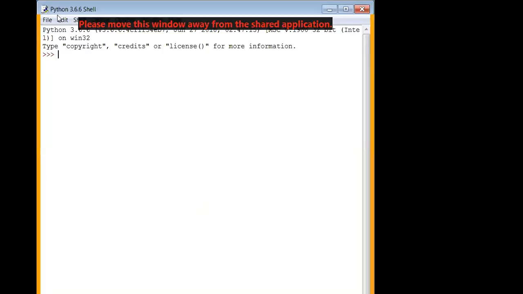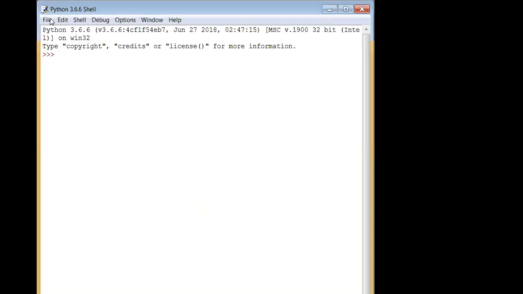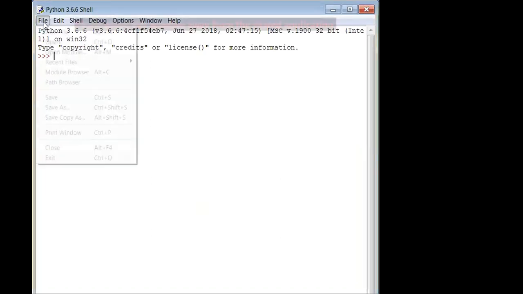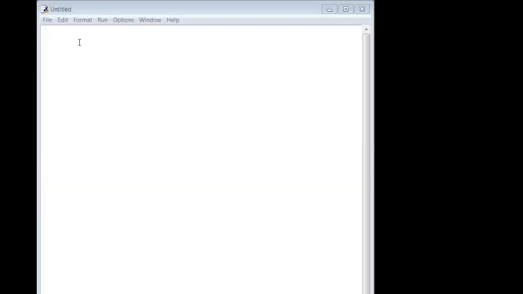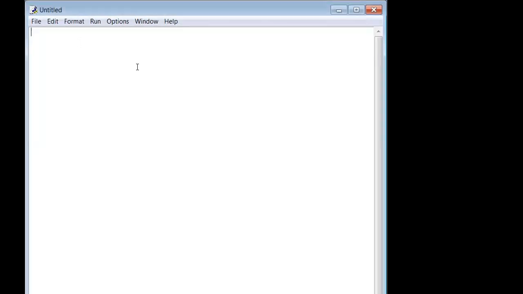Yes, this is your Python shell. Let me open the interactive mode. So we are doing a program on default arguments again. File, new file. Let me share the new file. Yes, here is your new file. Can you see the new file? Yes. So let me write one application here on default arguments.